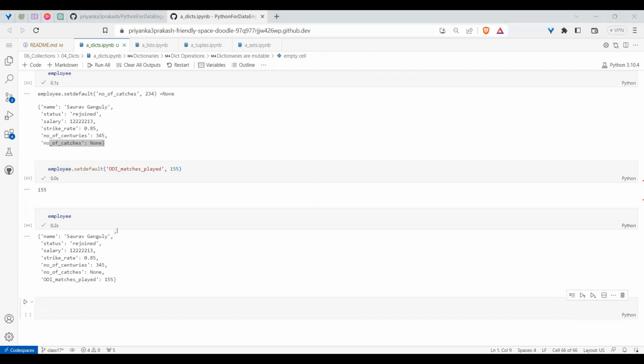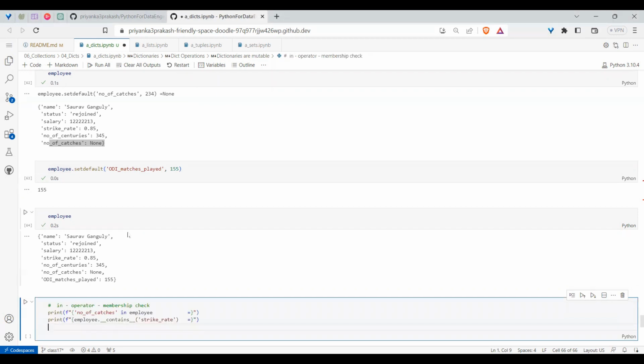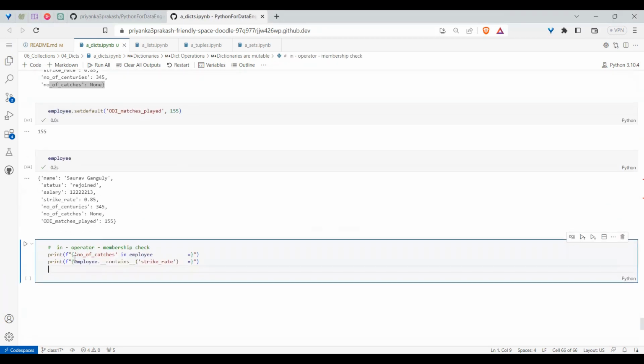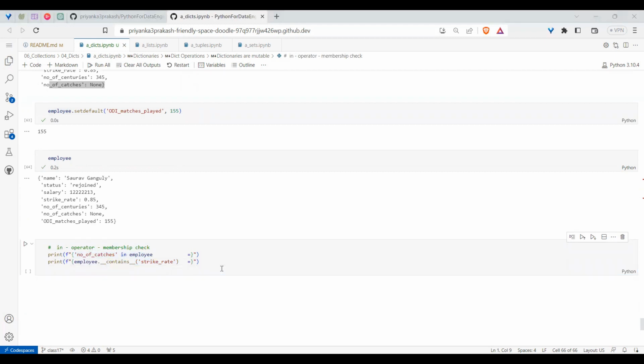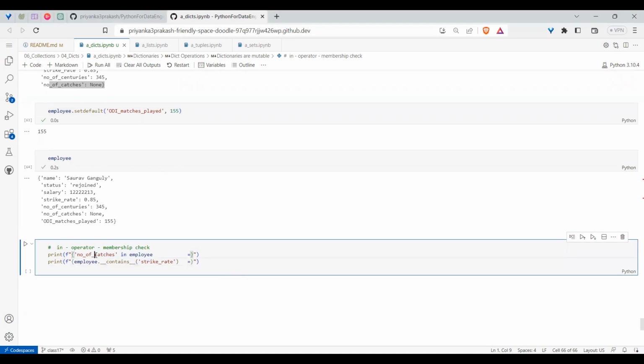Similarly, if you want to check whether a particular key is present or not, how do you check? There are two ways. You check with the in operator, or we can go with __contains__. In both ways, it will do the same job. So I am checking for, say, number of catches.